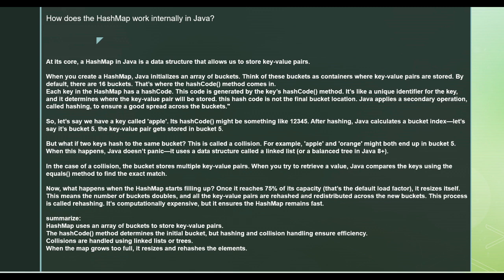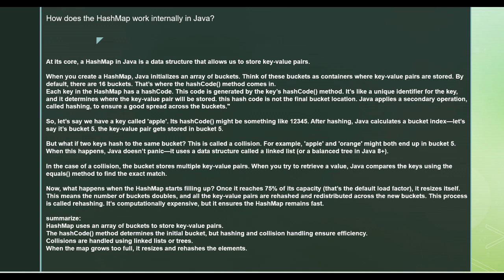When you retrieve it, it will go to the bucket, and if there are two or three elements with the same hash code, it will go and call the equals method to check the equality. First it checks the hash code, decides which bucket index, and then ultimately checks the equality of that object, and then retrieves it.